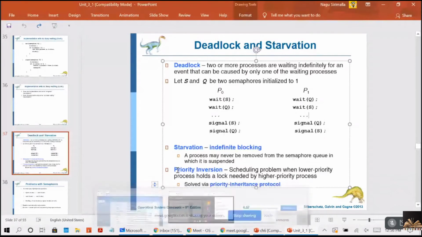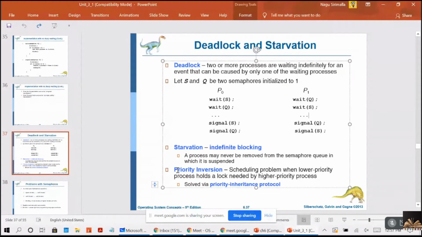And one more is priority inversion. It is a scheduling problem when a low priority process holds a lock needed by the high priority process. So the priority inversion problem comes with this, right? The problem comes when the low priority process is holding a lock which is needed by the high priority process. We solve it by using the priority inheritance protocol.